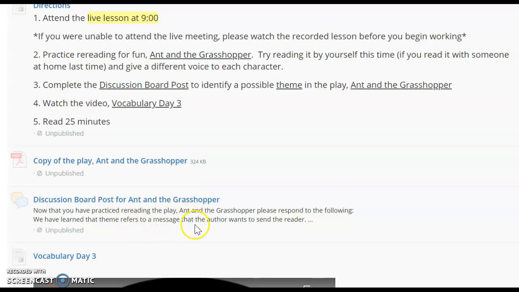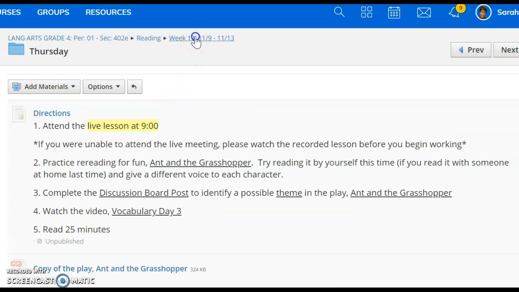We've talked about theme. I know that those of you that were in Mrs. Connor's class, you've also talked briefly about theme this year, and that's an overall message that you can take away from a text. We learn about the theme in a text through the actions of our characters. So you're going to discuss the theme in The Ant and the Grasshopper. Then you're going to watch the vocabulary day 3 video and read for 25 minutes.